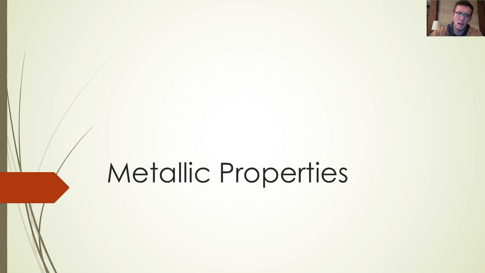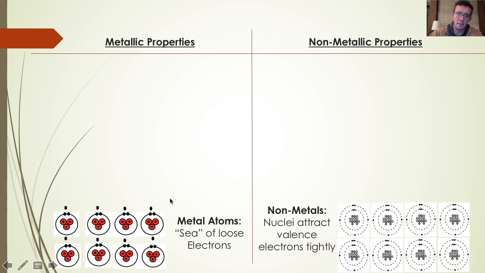Hi, Chem Team. So we've already defined metals as elements that tend to lose their electrons, whereas nonmetals tend to have nuclei that attract electrons or hold their existing valence electrons very tightly. So what's interesting is that metal atoms, when they're by themselves, tend to form just a sea of loose electrons. Because none of the nuclei can attract electrons tightly, these electrons flow freely between different atoms. And this sea of electrons results in metal's properties.